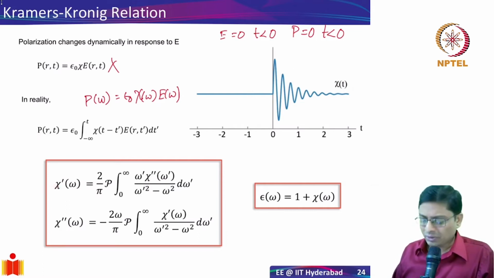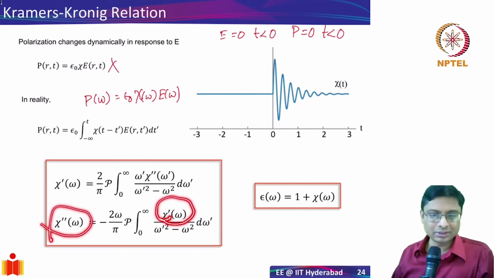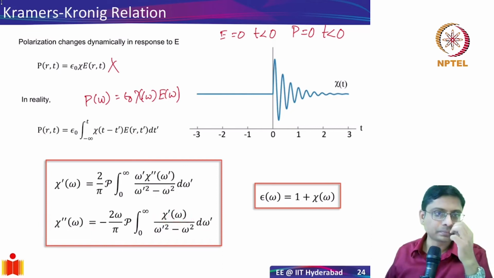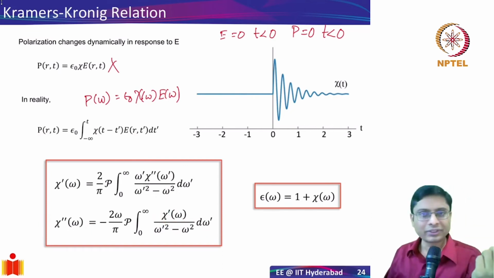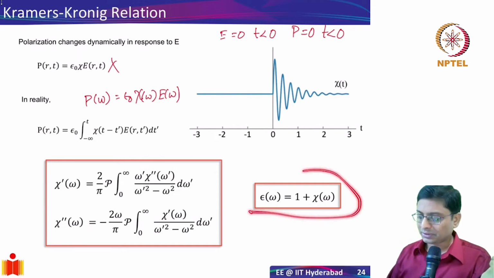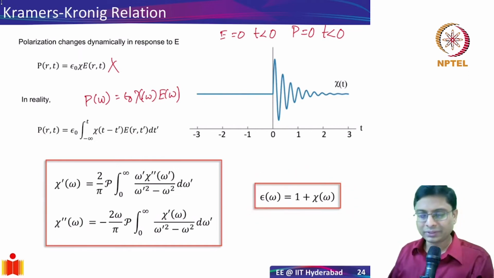The essential idea that I want to communicate right now is, whenever I have, let's say, the imaginary part of susceptibility, if I know that, I can calculate directly the real part of susceptibility. Similarly, if I know the real part of susceptibility, I can calculate the imaginary part. There is this integral that has to be performed. That's it. So now, once we know susceptibility, we can immediately calculate what epsilon is, because epsilon is simply 1 plus susceptibility. That is even true in the frequency domain.